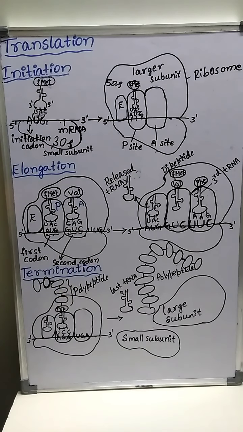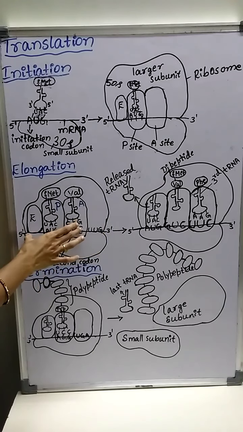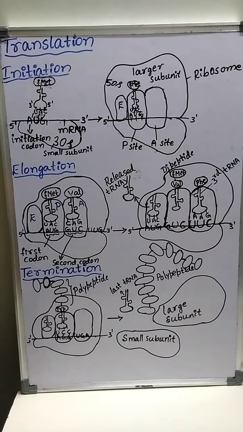After the formation of the peptide bond, the ribosome mRNA complex moves by one codon in the 5' to 3' direction.